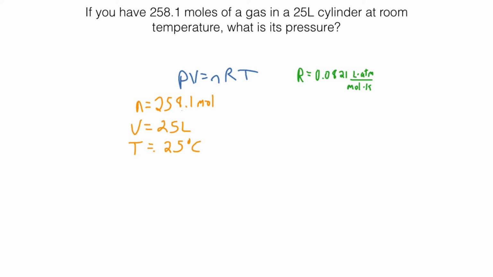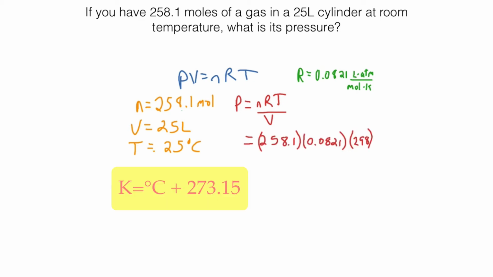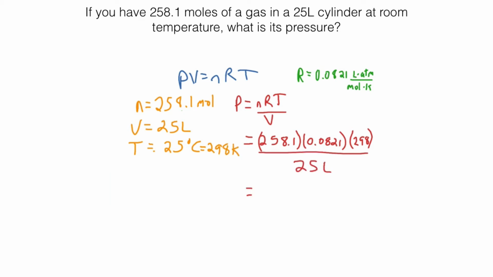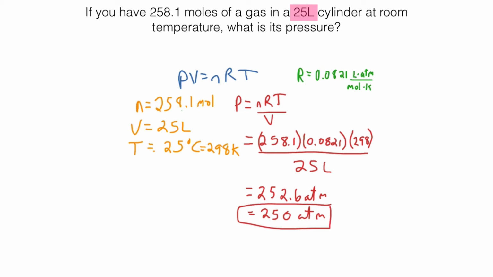I'm going to rearrange the equation for pressure. I'm going to plug my numbers in, remembering that I have to change Celsius into Kelvin by adding 273, and I come up with an answer, here needing 2 significant figures. I come up with 252.6 atmospheres, so that's 250 atmospheres to 2 significant figures. I use 2 significant figures because my volume has 2 significant figures. Temperature is a tough one. You can see it has 3 once I turn it to Kelvin.